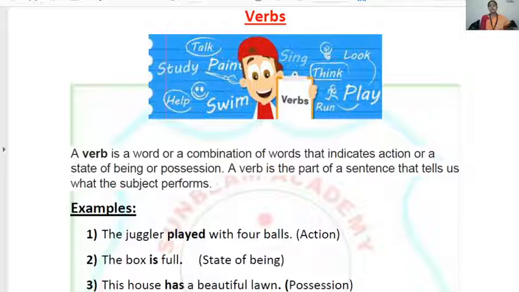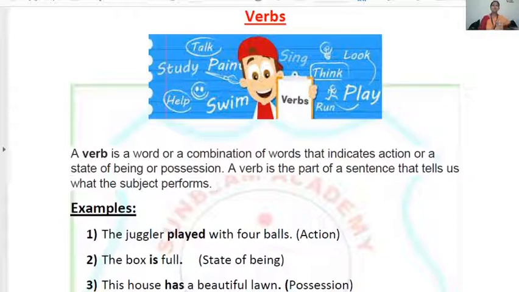Now look at the third sentence. This house has a beautiful lawn. Again, here my subject is this house. Now, what does my house possess? A beautiful lawn. So which word in the sentence shows this possession? Has. Has is telling that my house possesses a beautiful lawn. So the words that show possession are also verbs. Words like has, have, had are also verbs.